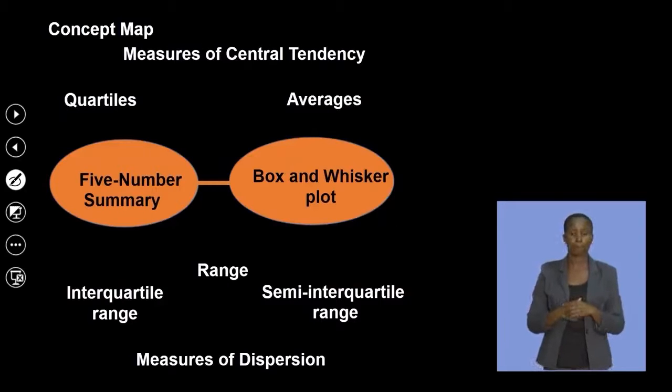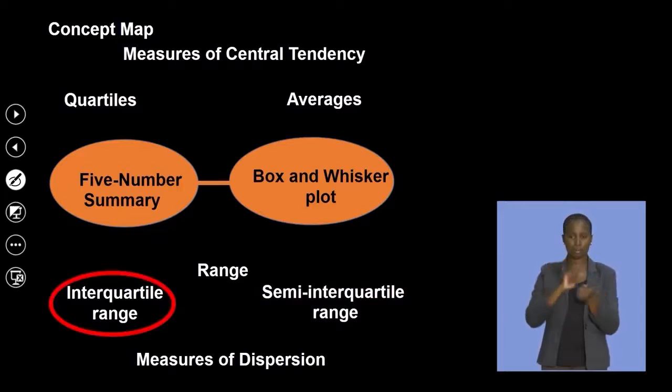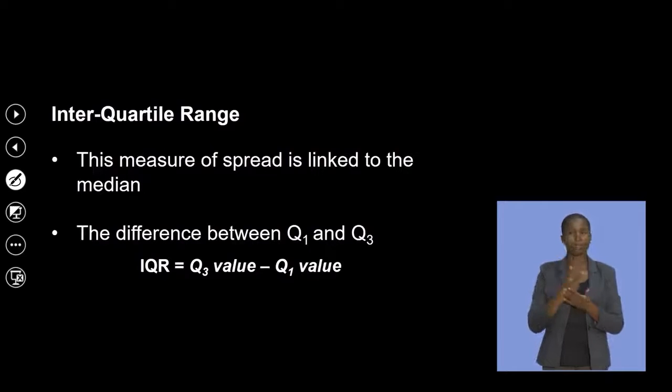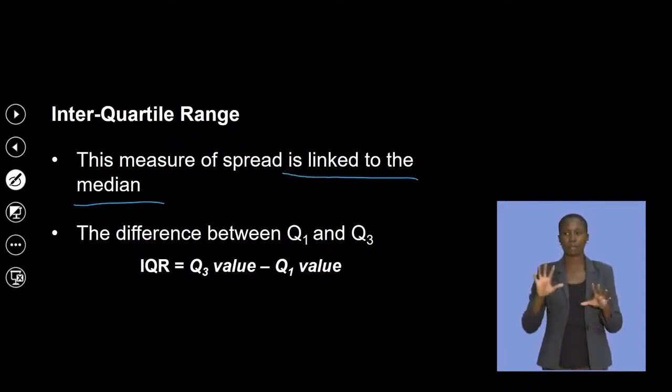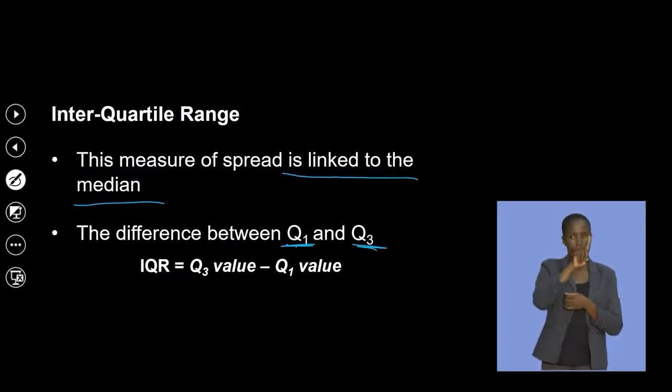So if we look at the 5-number summary, this is what we have. Let's look at the interquartile range. This measure of spread is linked to the median. The difference between Q1 and Q3 is the interquartile range.